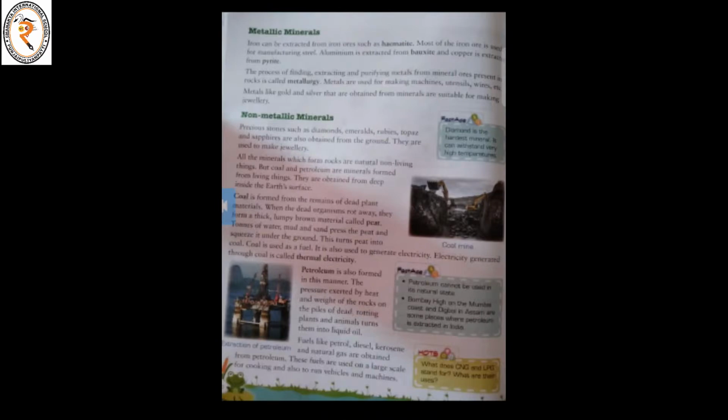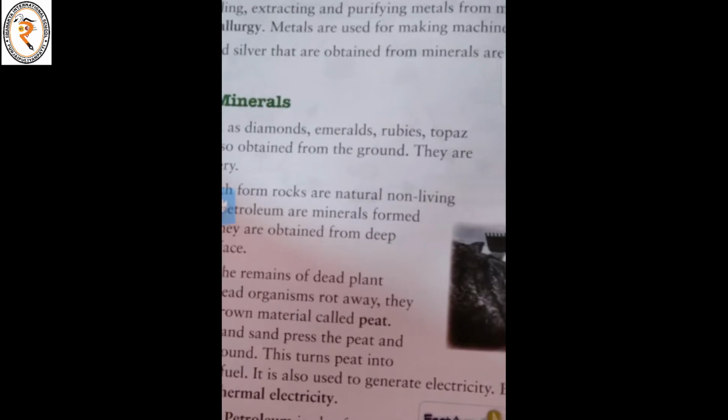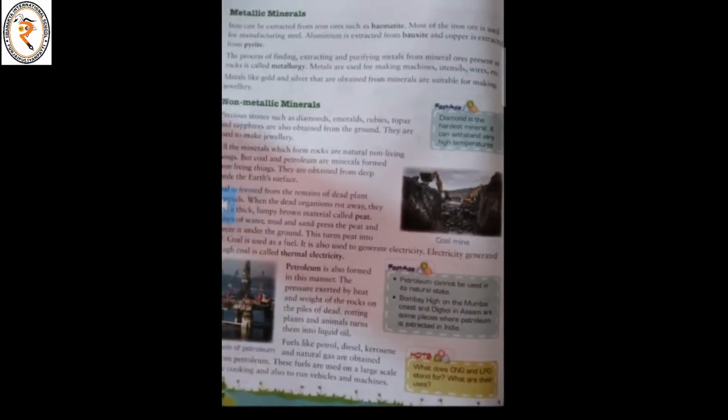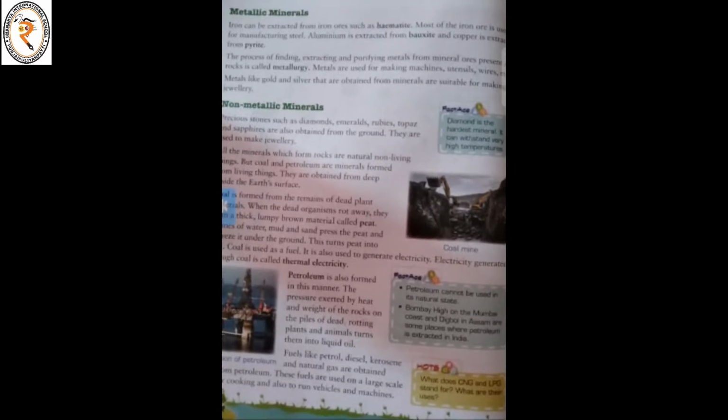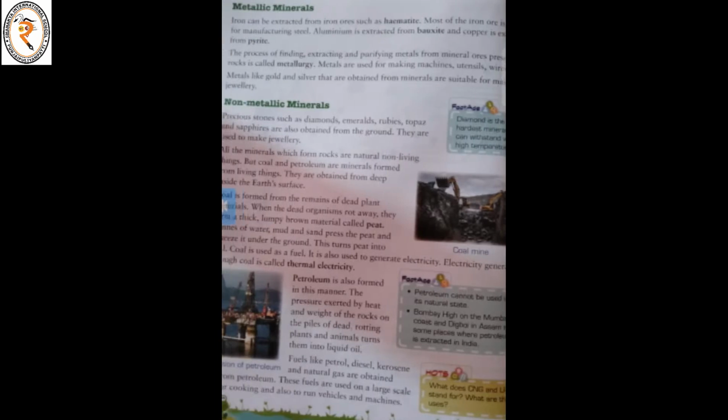Okay, see, iron can be extracted from iron ore such as hematite. Most of the ore is used for manufacturing steel. Aluminium is extracted from bauxite and copper is extracted from pyrite. So these are all the metallic minerals.